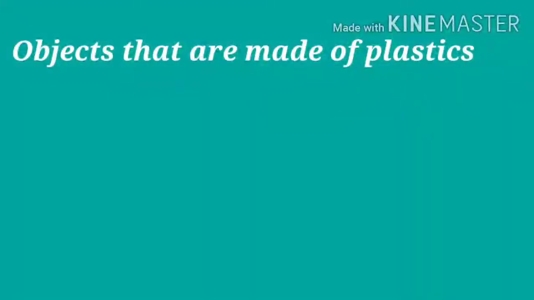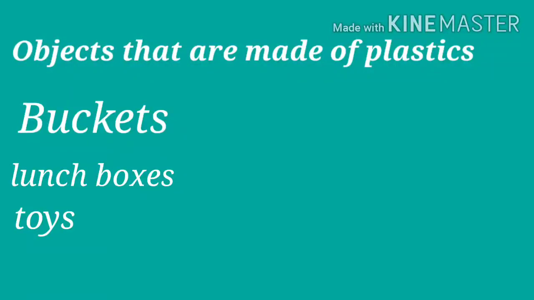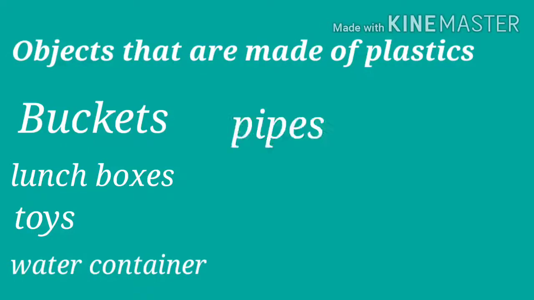Let us say we wish to make a group of objects that are made of plastic, such as buckets, lunch boxes, toys, water containers, pipes, etc. Like that we can name so many objects that are made up of plastic.